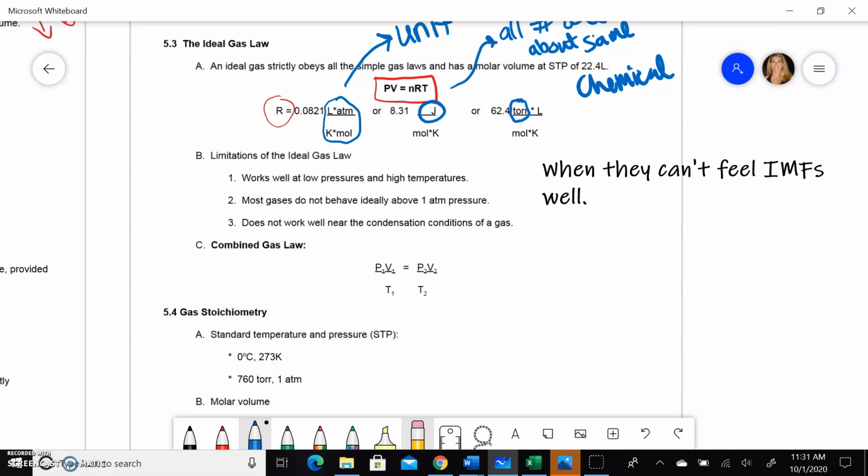So again, the other three, when you just have two variables, those relationships only work if the third variable is held constant. And if it's not, then you can use this, and you would just have 5 different numbers, and you plug in 5 of the numbers, and then you solve for the 6th one. And again, just be careful with your units. Make sure they match on both sides of the equation.